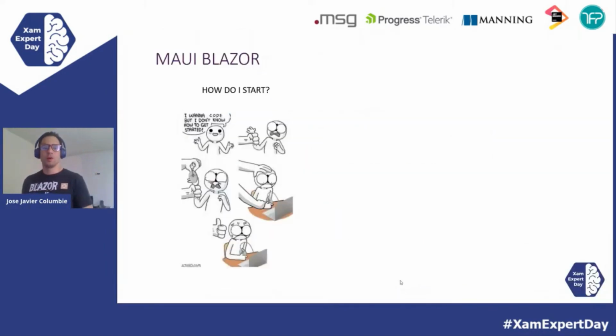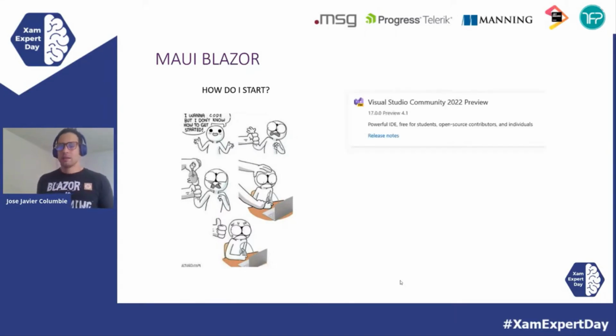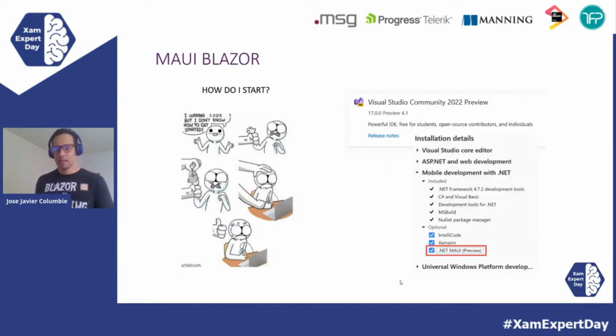So MAUI Blazor, how do I start? As always, I say, if you want to start with something, get up to it. Sitting at your laptop, the best way to learn is actually trying. Before, we had to do a lot of CLI and install the template and so on. Right now, everything has become easier for us. We install Visual Studio Community 2022 Preview 4 specifically, which was released last month. Then we just check the .NET MAUI preview and the template gets installed for you. The .NET 6 runtime gets installed for you, and everything that you need.